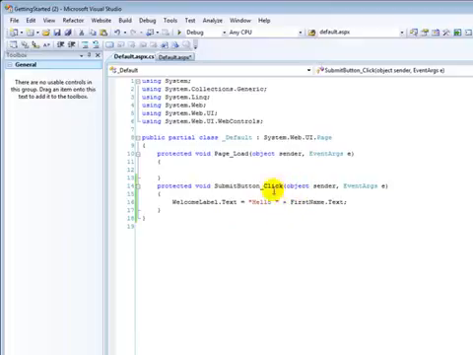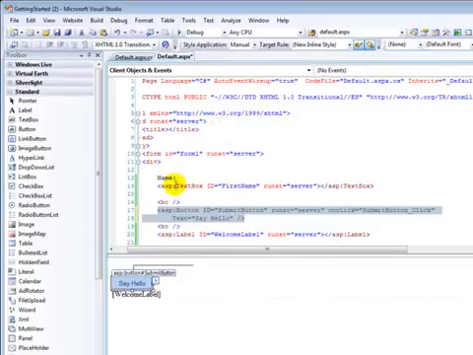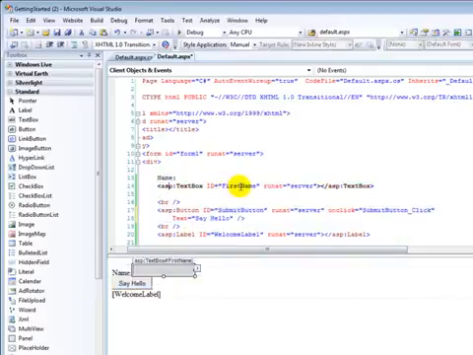We'll go ahead and save that first of all. Before I run it, let me come back to my default.aspx. Notice I have the tab up at the top here. I can click on this tab, and you can see I have the text that says name, the ASP text box with the ID of first name, and a line break. I have my button, the ID of submit button, runat=server, and when I double clicked it, it also added this registration that registers the event. So in other words, when the user clicks it, the submit button click event will fire. Here I have my label, the welcome label, runat=server.